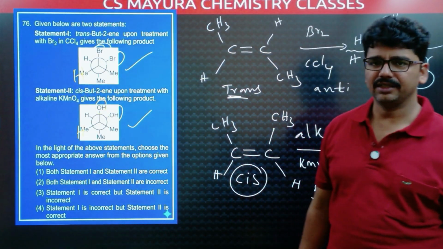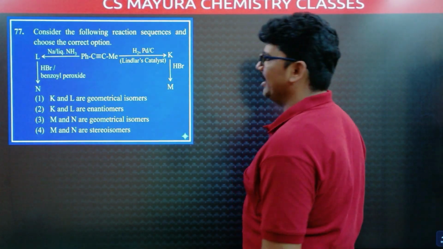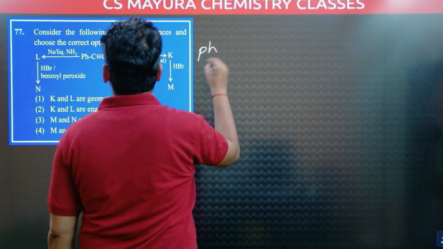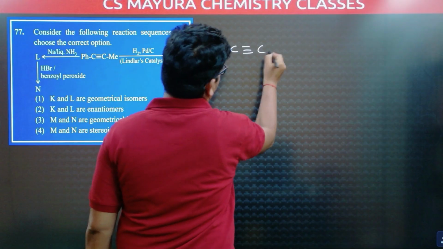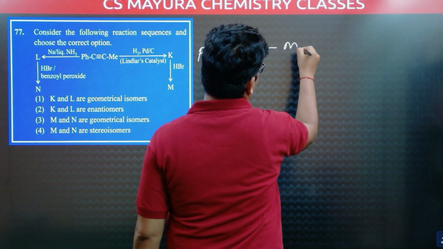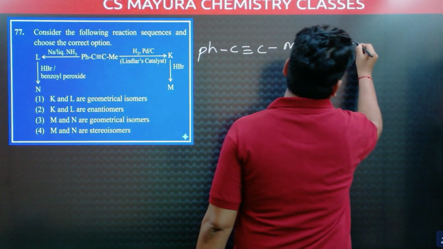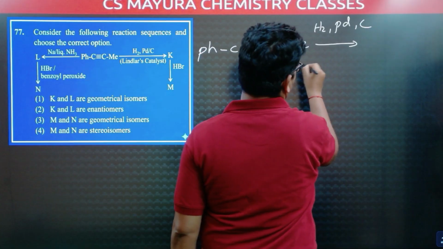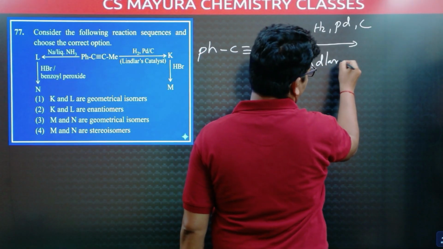Both statements are correct. Consider the following reaction sequence and choose the correct option. Taking the given compound, Ph, C triple bond C and a methyl group, with hydrogen, palladium, carbon, which is called Lindlar's catalyst.